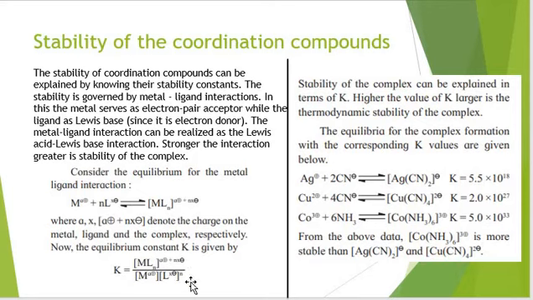And stability of complex can be explained in terms of K. We can say here, higher the value of K, larger the thermodynamic stability of the complex. Like you see the formation of the complex ion with respect to their metal and ligands, higher the value of K, more stable the complex ion would be.